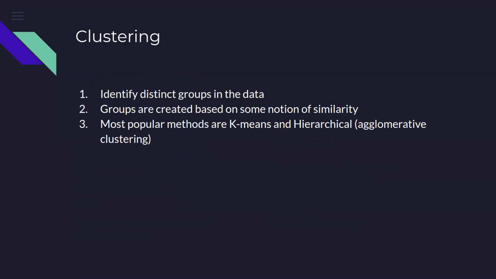In clustering, we identify the distinct groups in the data which is present. Now we don't have the information about the labels or the y-axis, but still we can find out if there are common patterns available in the data. And that is what clustering is all about. Then the next question is how do we really group different observations in a given data set into a given type of cluster?